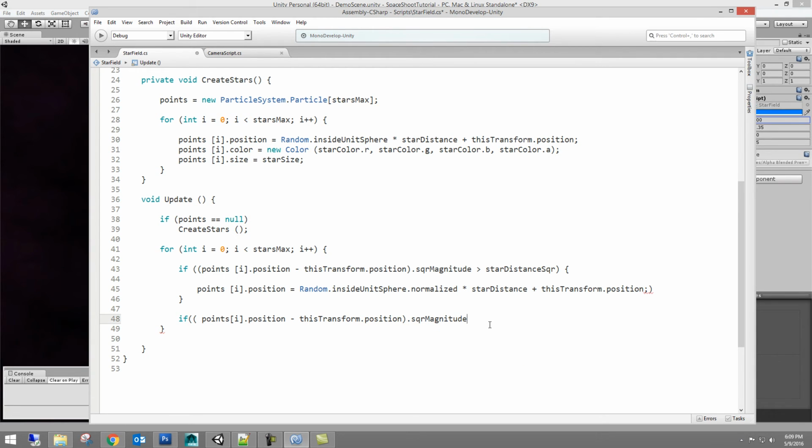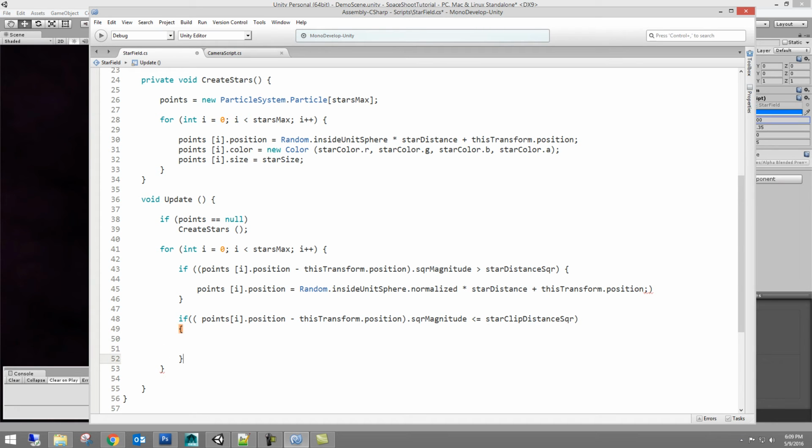So it squares the vector positions. What do we have here? This square magnitude is less than or equal to the star clip distance squared. Then we want to do something.